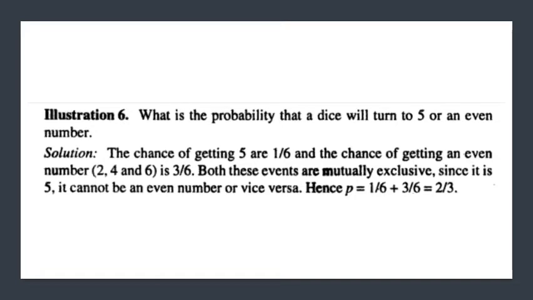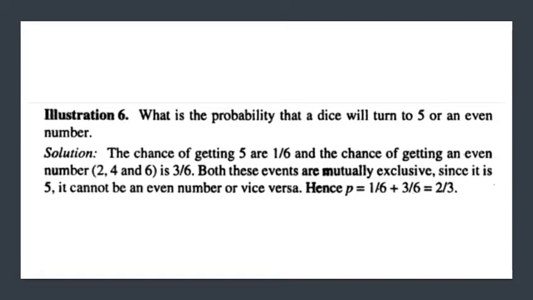Similarly, there are 3 even numbers on a dice, 2, 4 and 6. So there are 3 ways, and the chance of getting an even number is equal to 3 by 6. Both these events are mutually exclusive. Since it is 5, it cannot be an even number, or vice versa.